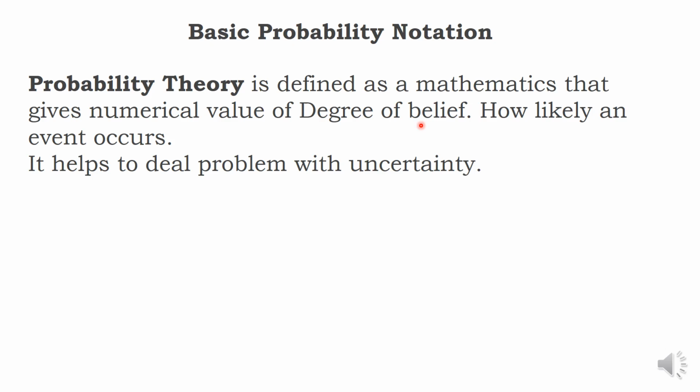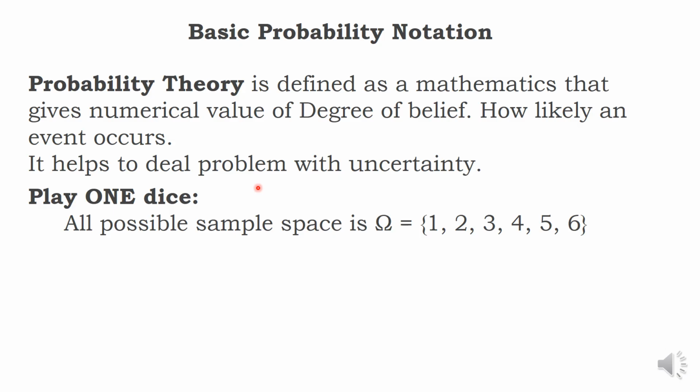How best do you believe? Sir, I know very clearly, sir, I will pass AI. 95% chances are there, sir, because Vikram sir is our teacher. So, it is called degree of belief. You told 95%, that's called probability. How likely an event occurs is called probability. It is the one and only solution to help find a solution to uncertainty problems.